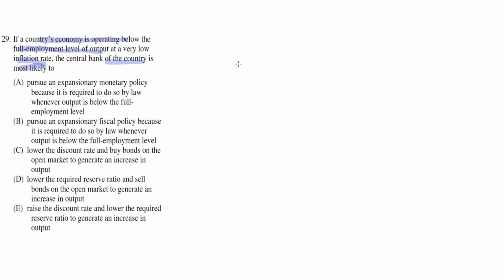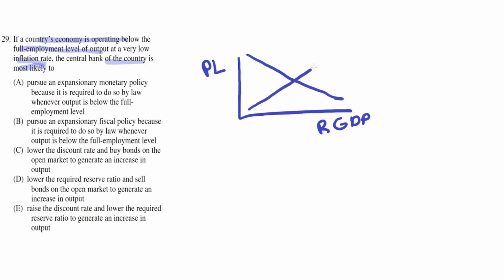So let's first model this in the aggregate demand and aggregate supply graph, where on the y-axis is the price level, and the x-axis is real GDP. Now if they're operating below the full employment level of output, then they're operating on the left side of the long-run aggregate supply curve.